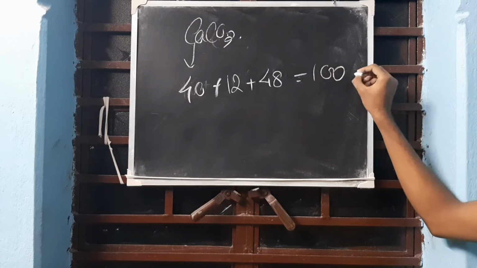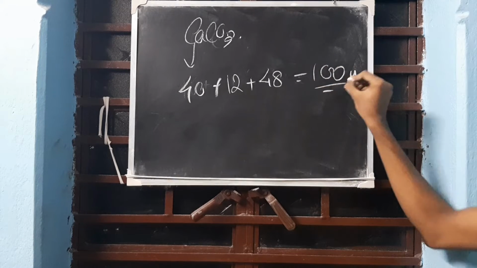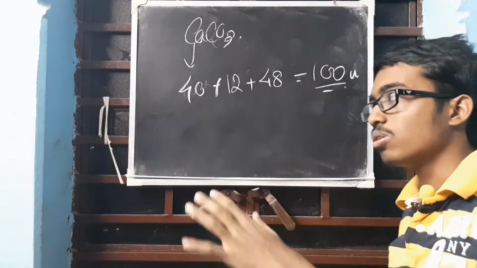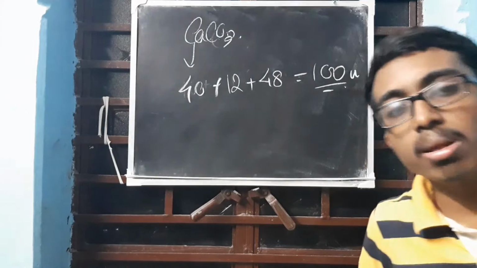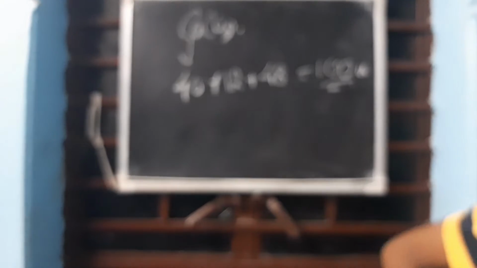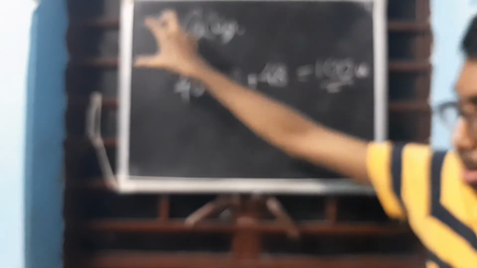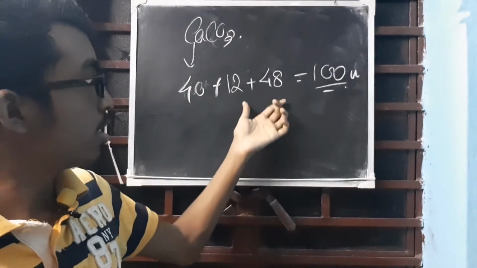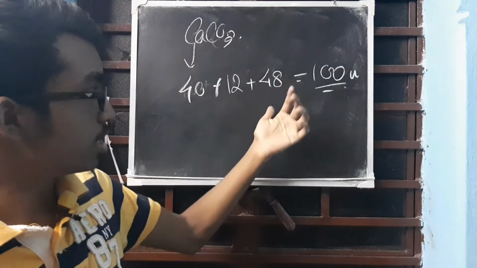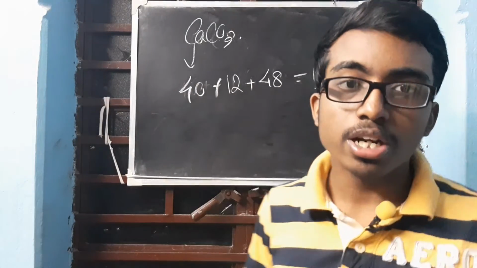100 gram. It's 100 U or AMU, but here we are going to consider molar mass, so 100 gram. What we are doing is adding the sum of the constituent elements. That's the relative molecular mass of the compound. This is the relative atomic mass of calcium, the relative atomic mass of carbon, and the relative atomic mass of oxygen is 16, three times, so it's 48. Clear?